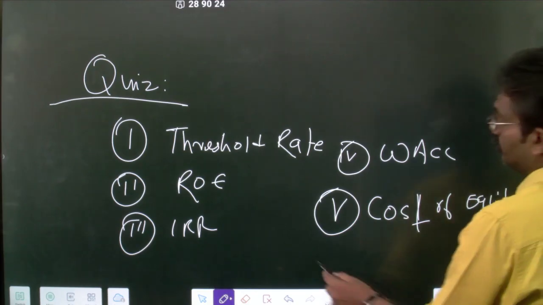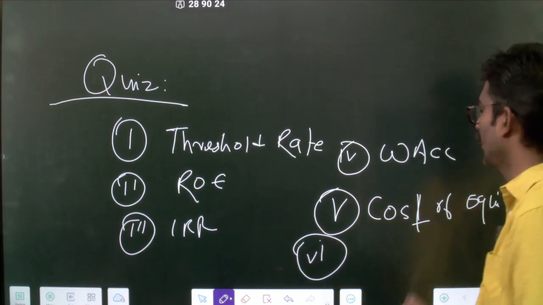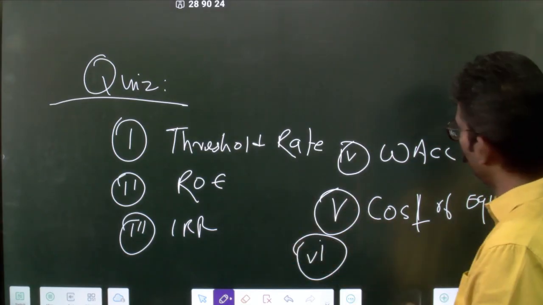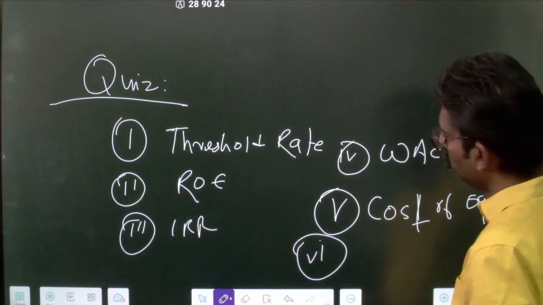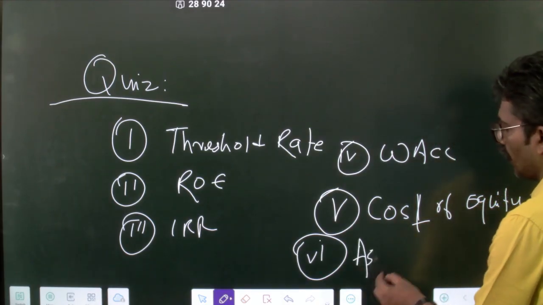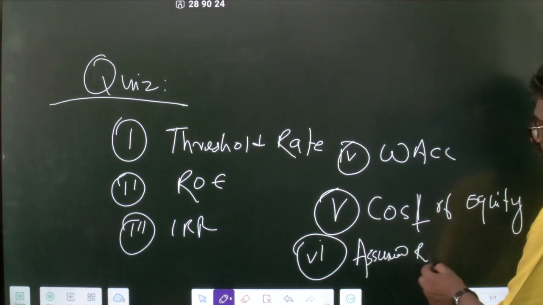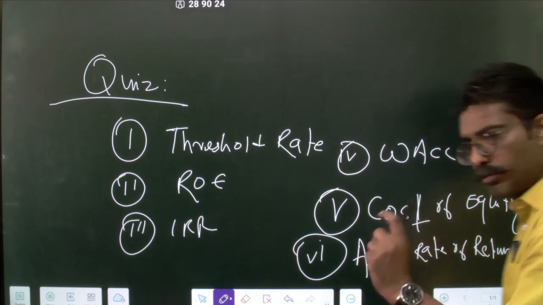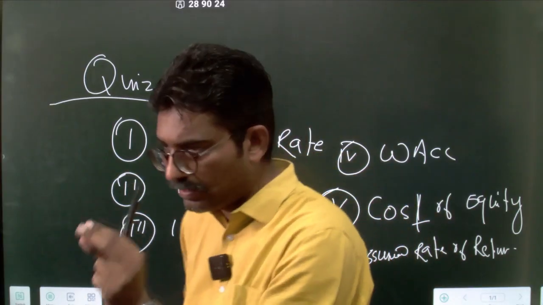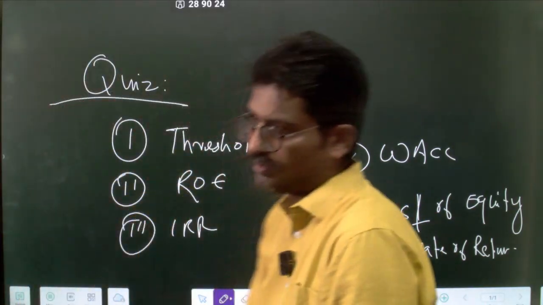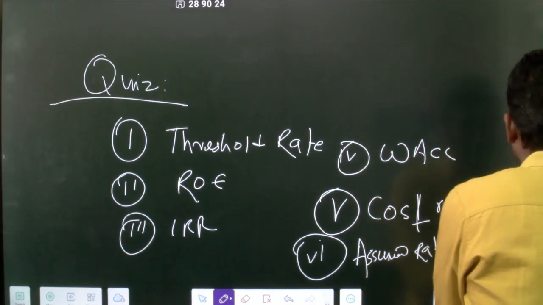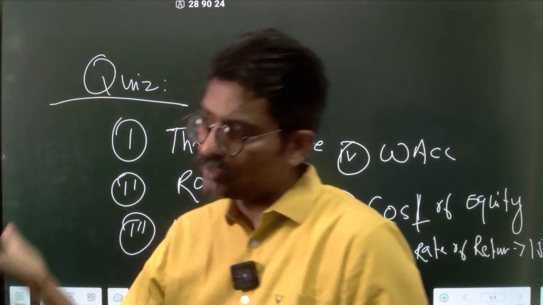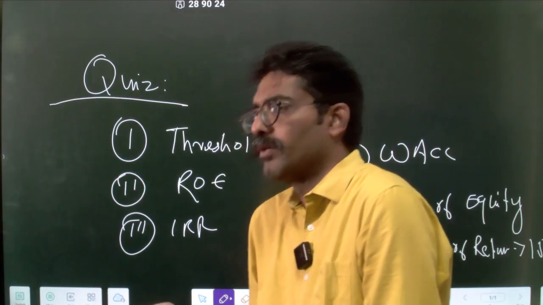Okay. And maybe, so you have WACC, cost of equity, threshold rate, IRR cost. IRR is the project return. Or maybe it is some assumed rate. For example, my intention for this portion of capital is that I want to make a minimum of 15%. So anything which gives me 15%, this could be assumed based on my experiences, based on my capital allocation, based on my risk sensitivity.